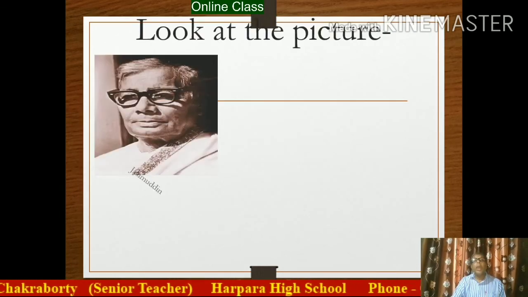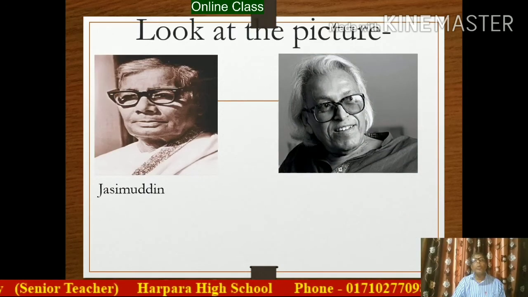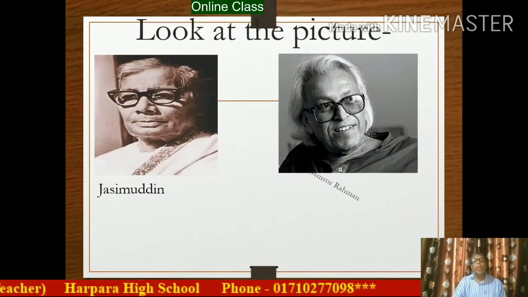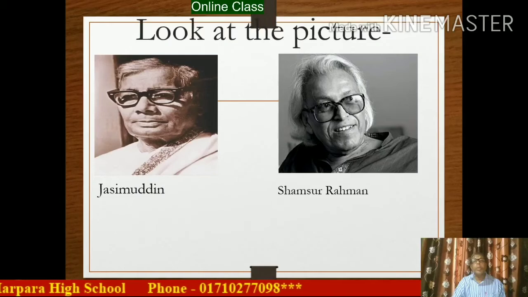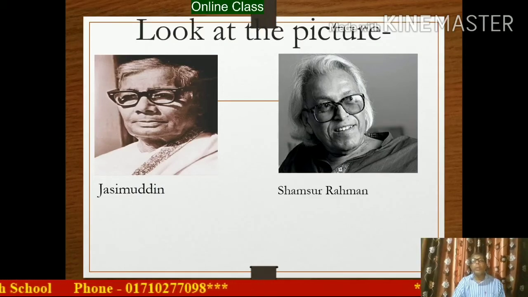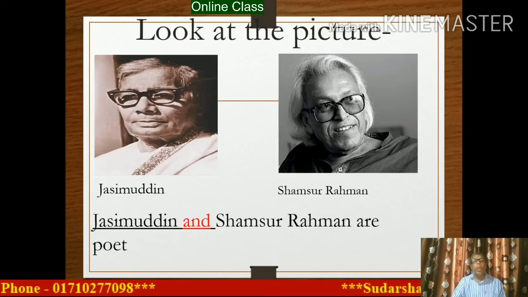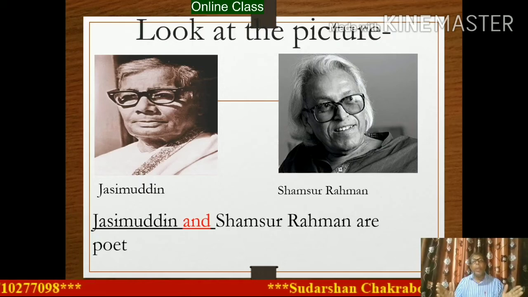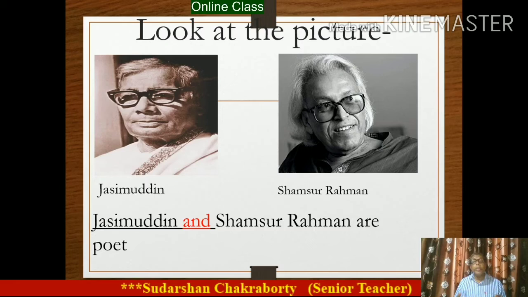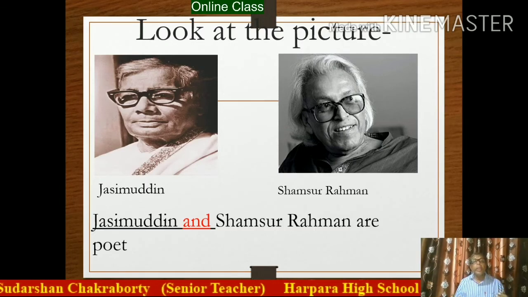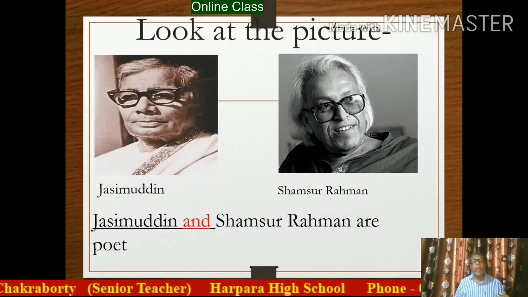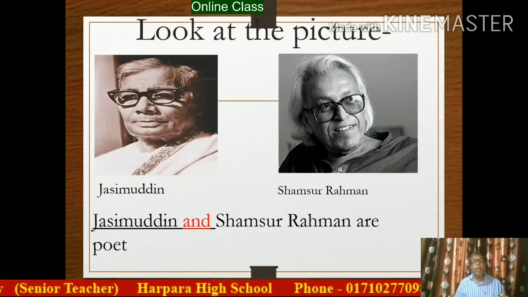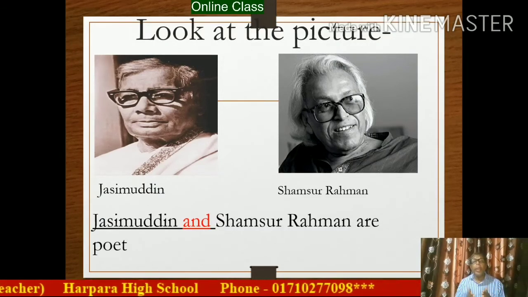Dear student, now look at the picture. What is this? I have seen that there are two poets in the slide. One poet's name is Josimuddin and the other poet's name is Shamsur Rahman. Both poets are joined with N. Josimuddin and Shamsur Rahman are paired. In this sentence, Josimuddin and Shamsur Rahman will be joined with N.